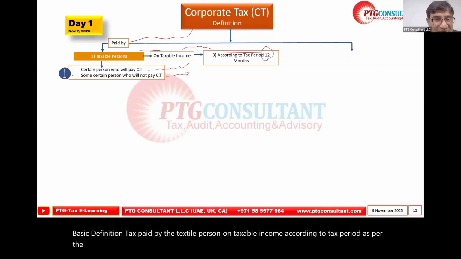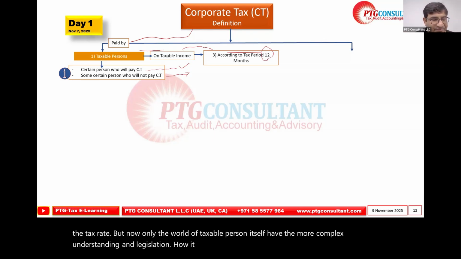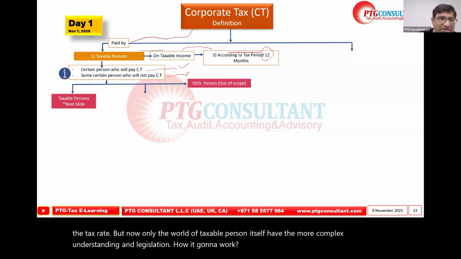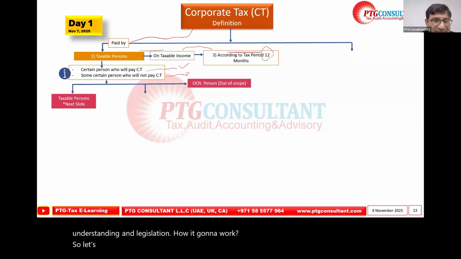But the word taxable person itself has a more complex understanding and legislation on how it is going to work. We will discuss this topic, taxable person, in detail in the next slide.